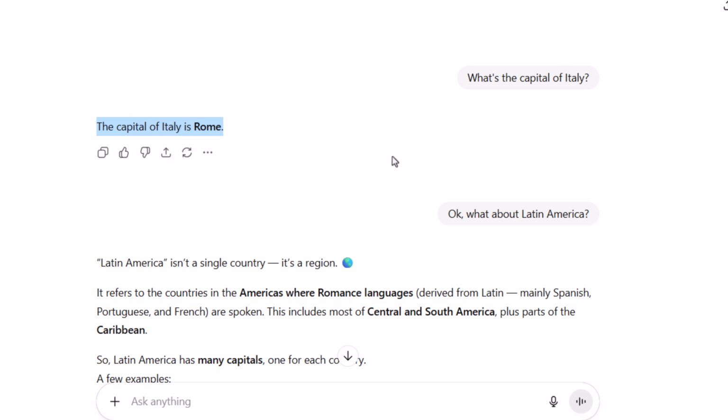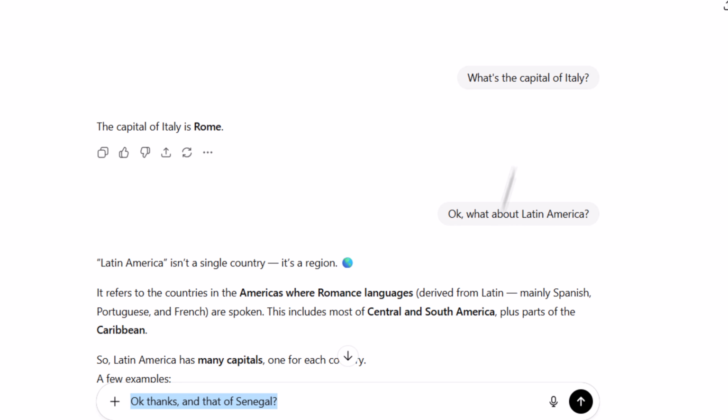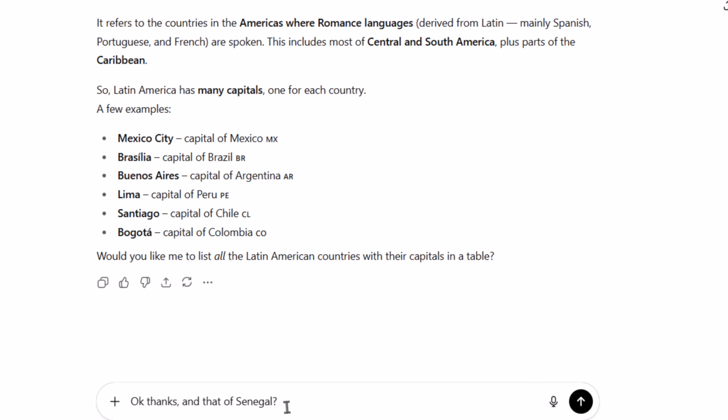And that is happening because when ChatGPT is sending this second message to GPT-5, it's sending both the first two messages, the user message and the AI message, along with our second message. And when we pass a third message in the same chat session, okay, say if I want to ask it capital of Senegal, it will take this third message, but it will also pass this user message, this AI message, this user message, and this AI message to it along with this one.